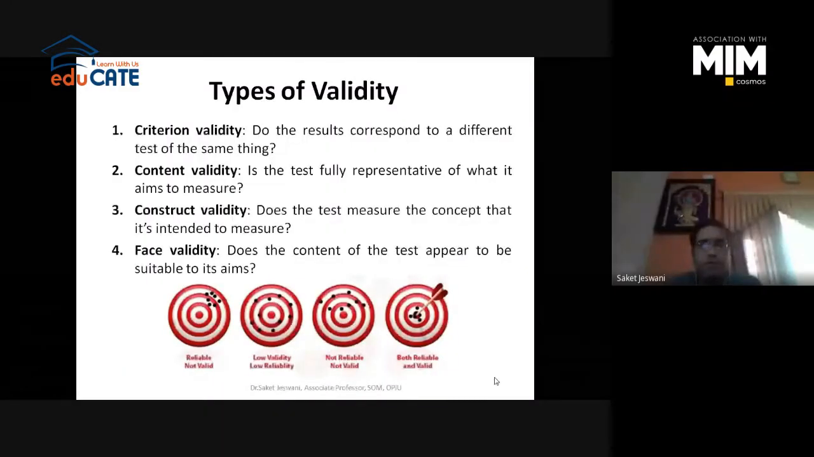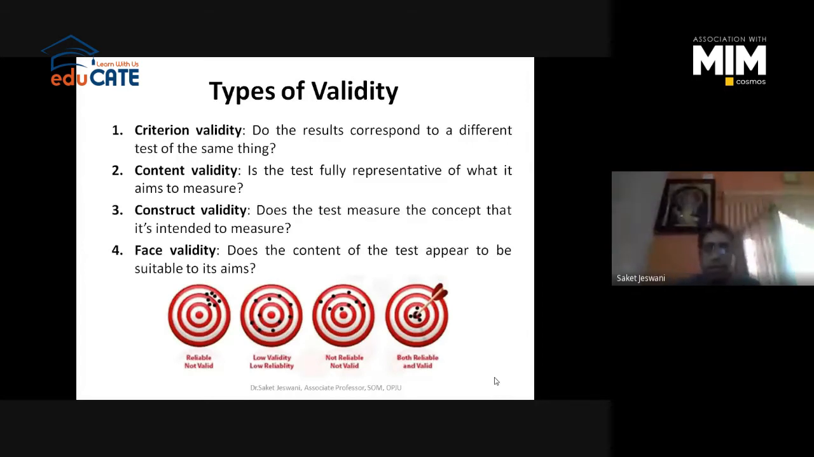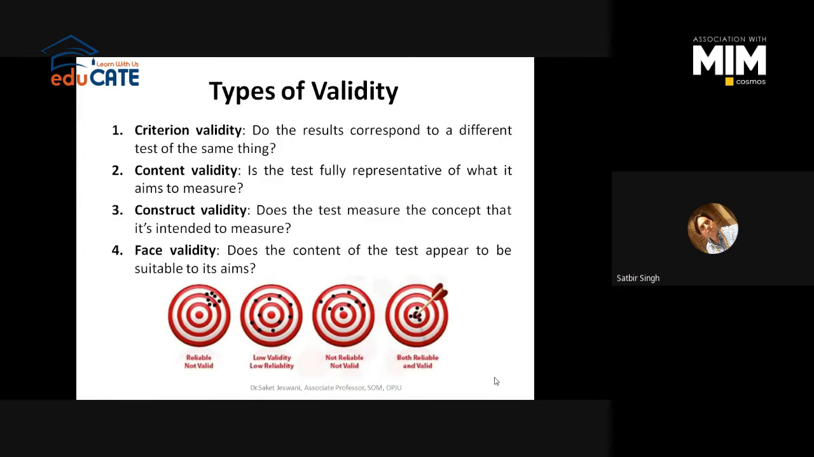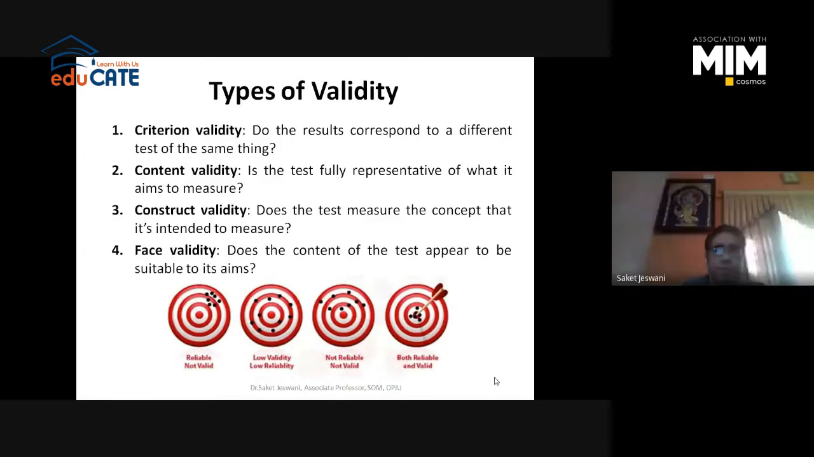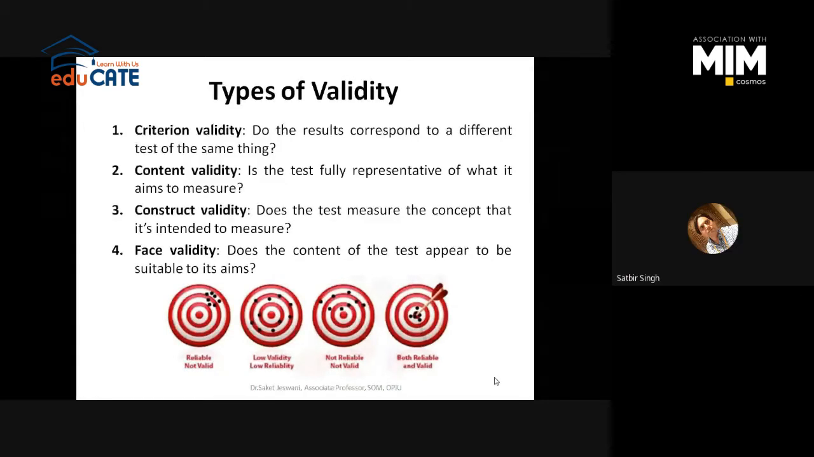So these are the 4 types of validity, and if you are inventing a new instrument, you have to measure all the 4 types of validity under the pilot testing. Sir, in case of criterion validity, is there any list of criteria, or do we need to focus on our objective itself?